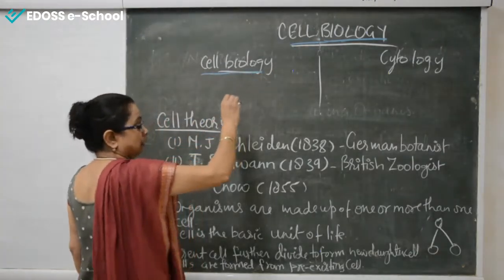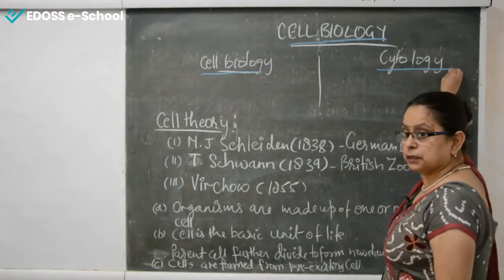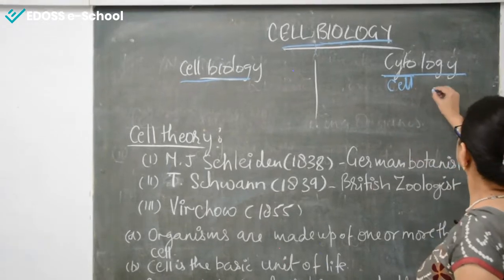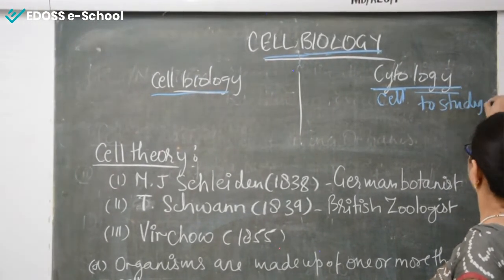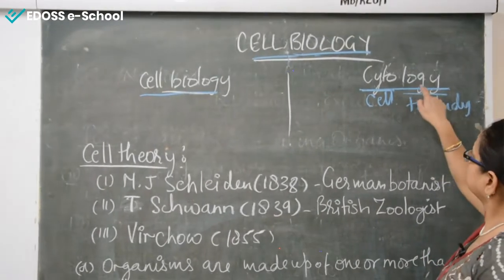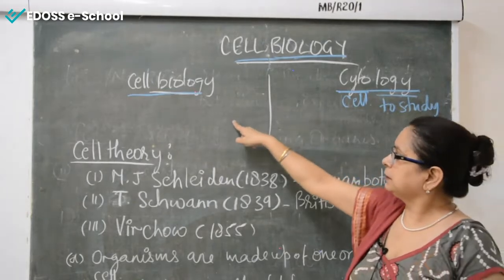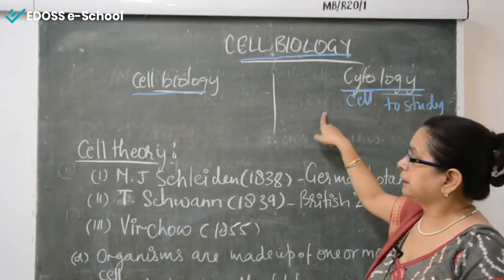There is one more branch of science called cytology. Cyto means cell and logy means to study. That means in cytology also we study the cell. So what is the difference between cell biology and cytology? Yes, there is a difference.